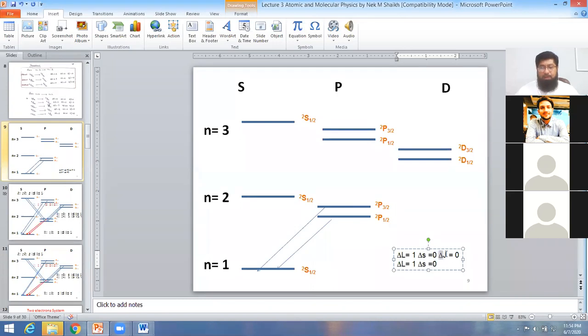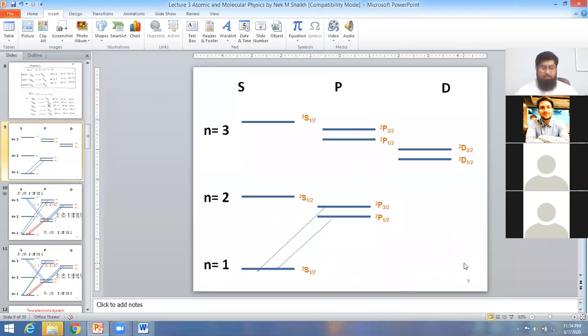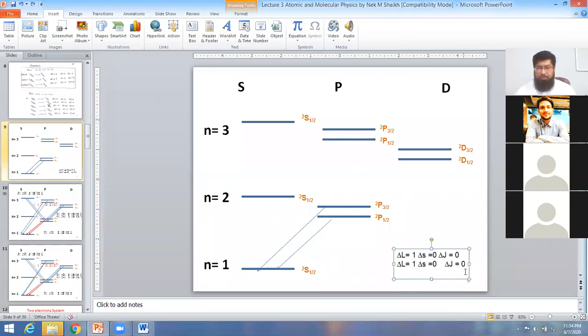In the upper level, delta S was 0. Now here, delta J is equal to 1. So these two levels are possible here.